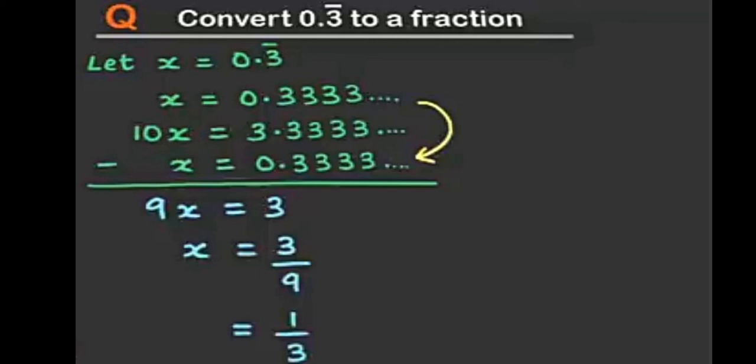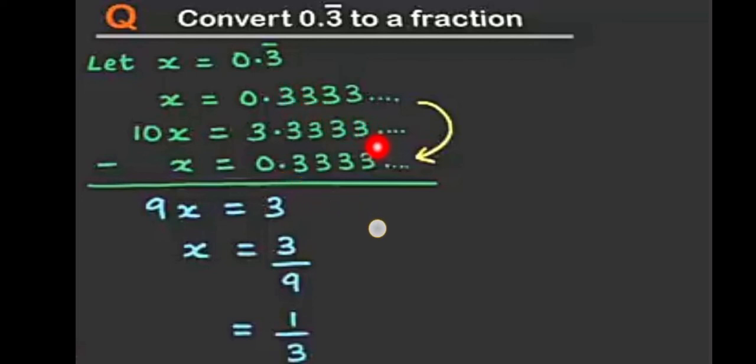Since we need another number with the same part after the decimal, let us multiply by 10. 10x is equal to 3.3333 and so on.